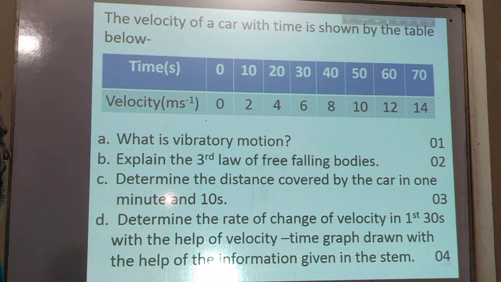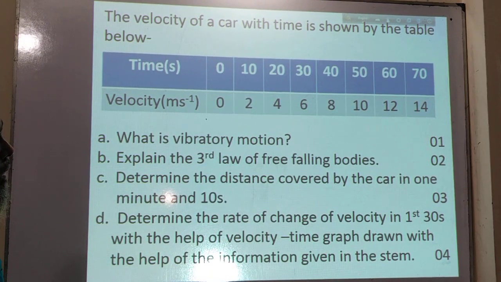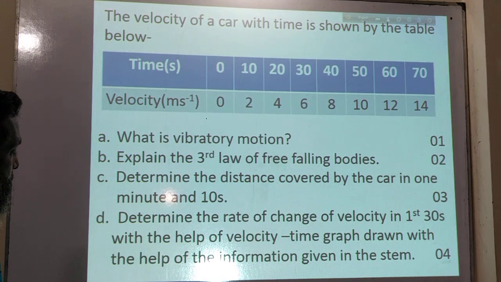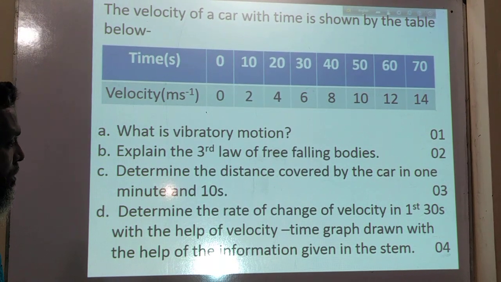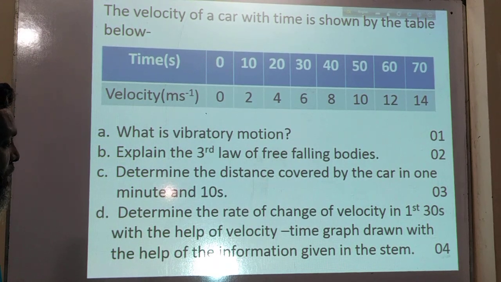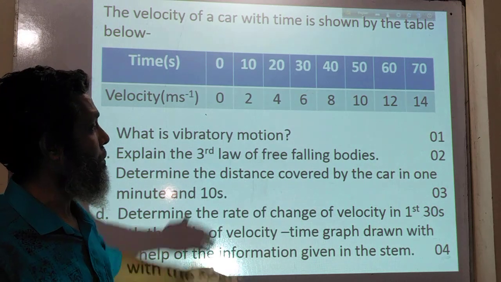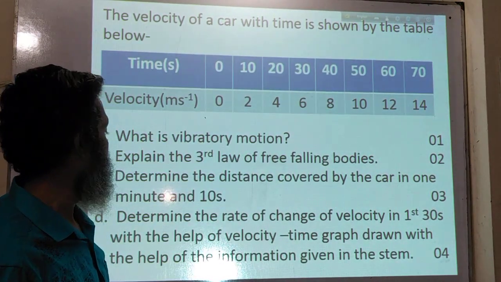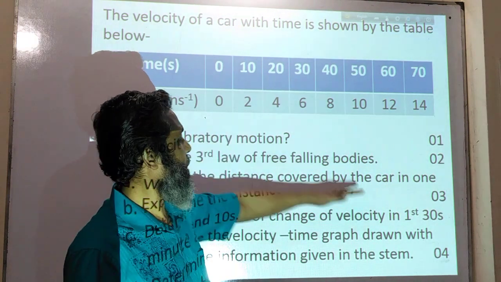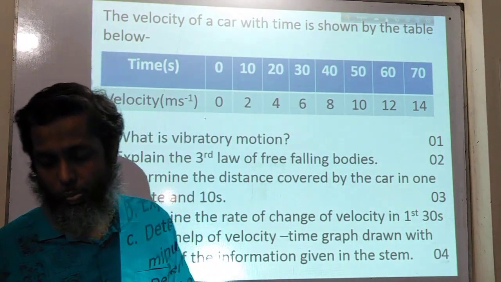Number D, determine the rate of change of velocity in the first 30 seconds with the help of a velocity time graph drawn with the information given in the table. That means you have to draw a graph using this information, and there you will determine the change of velocity for the first 30 seconds.